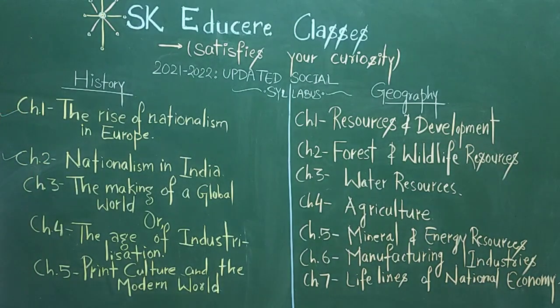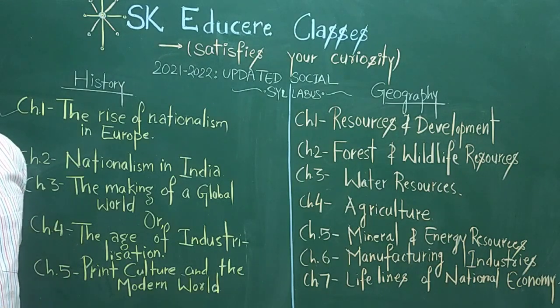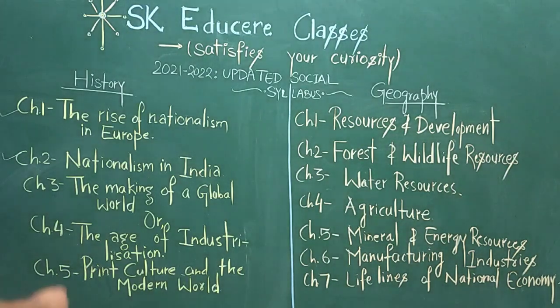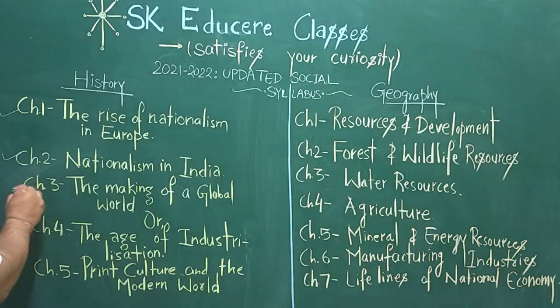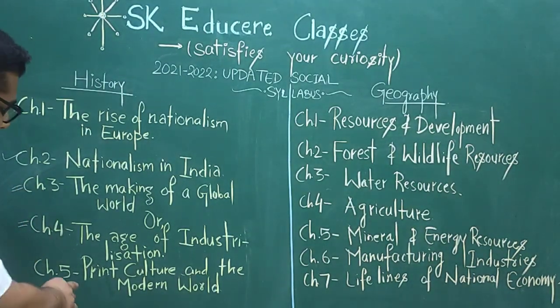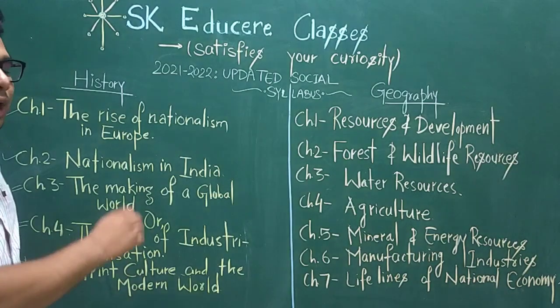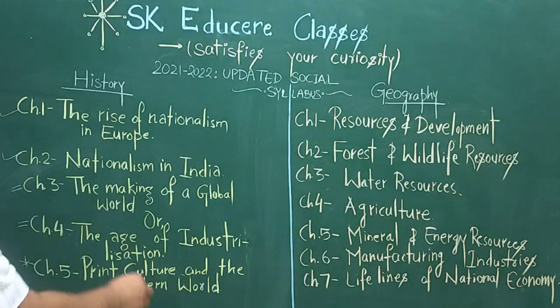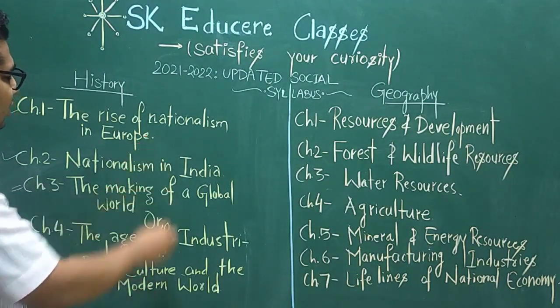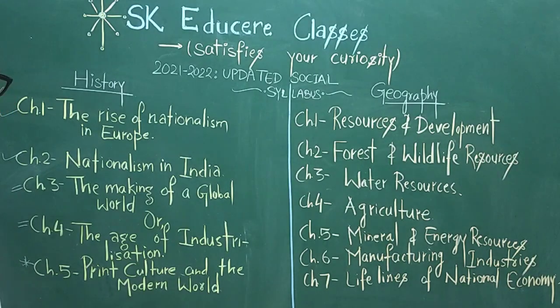The second section is about livelihood, economics and societies, and the second section includes chapter 3 and chapter 4, and finally the third section includes chapter 5.